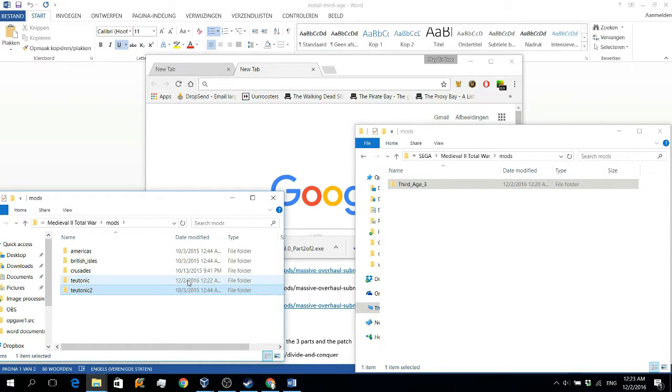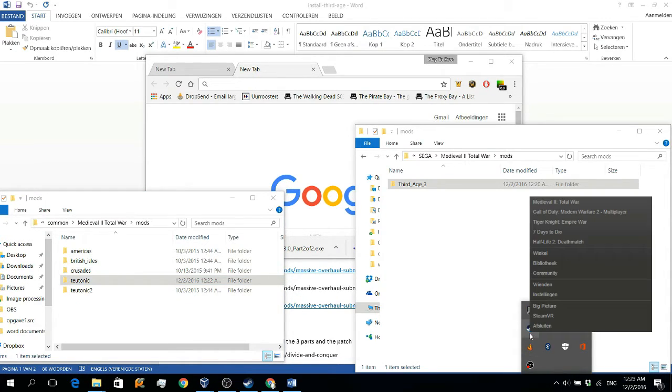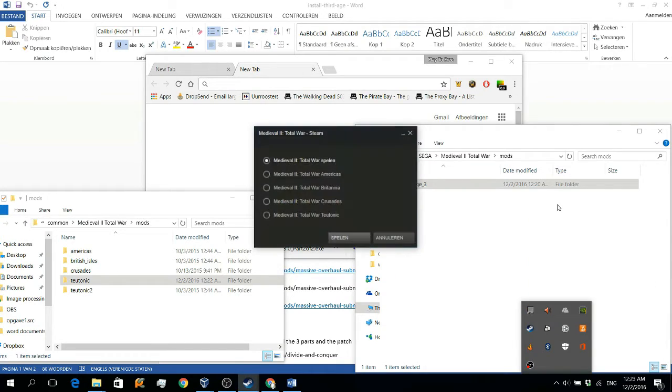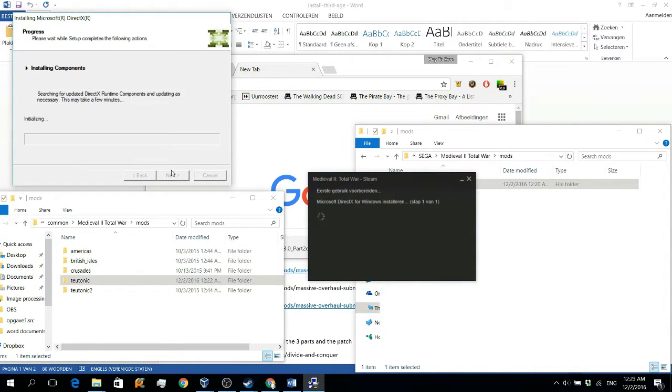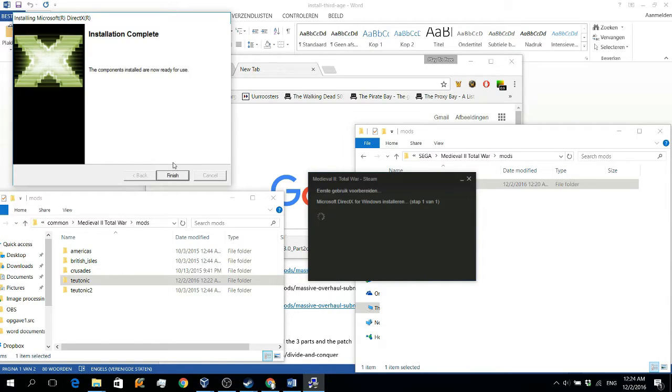Once that is done, we can just play the game, and I will show you what you have to select. You have to select Teutonic, which we just put Third Age in. I have to install DirectX just because I haven't played Medieval on this PC yet. I just installed it to show you guys how to install Third Age. So should this pop up, it's normal, just go through it. Shouldn't it pop up, it's also normal.